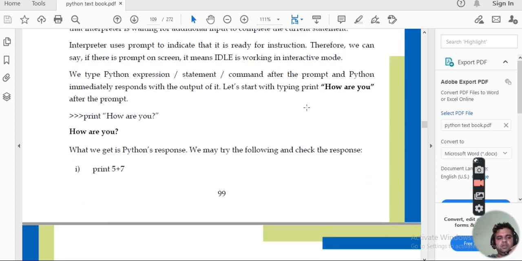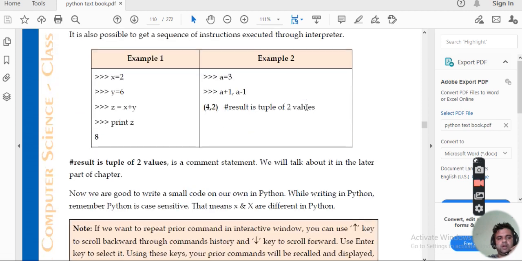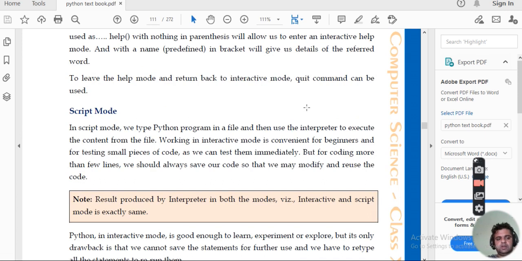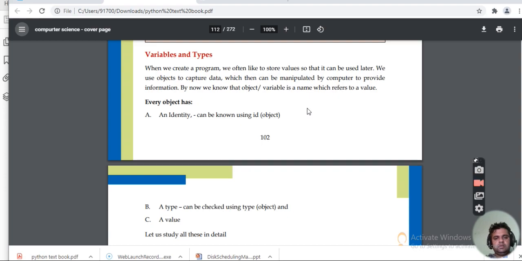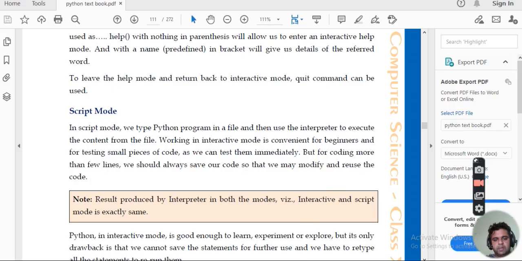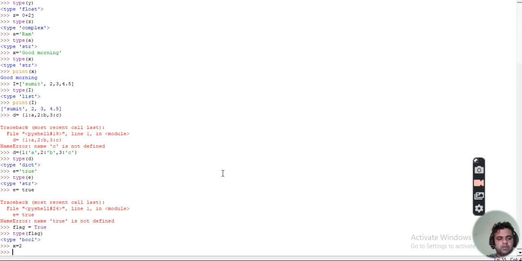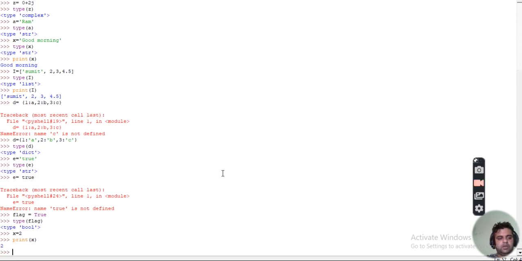The other mode is script mode, where you're supposed to write in the form of files. This is script mode. I'll be showing you how this is done. Suppose we go to Python and write x is equal to 2, then print x. Whatever we're writing here is interactive mode, IDLE mode. Clear?